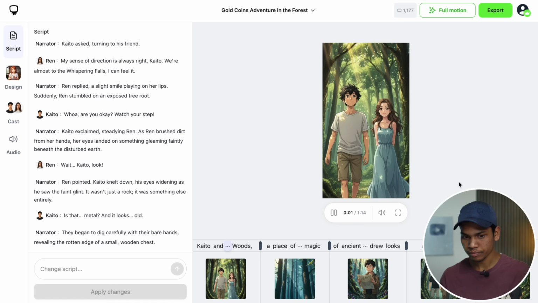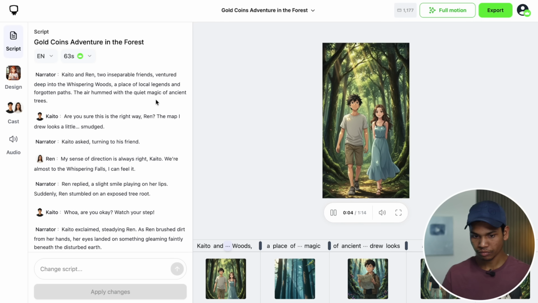Kaito and Ren, two inseparable friends, ventured deep into the Whispering Woods.